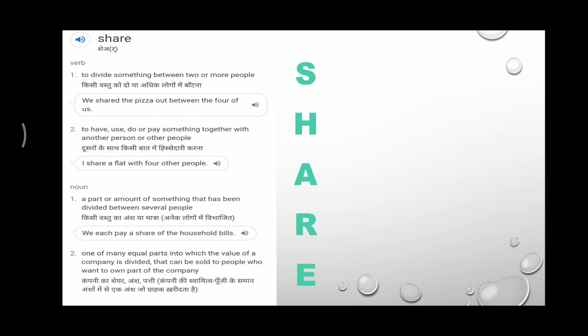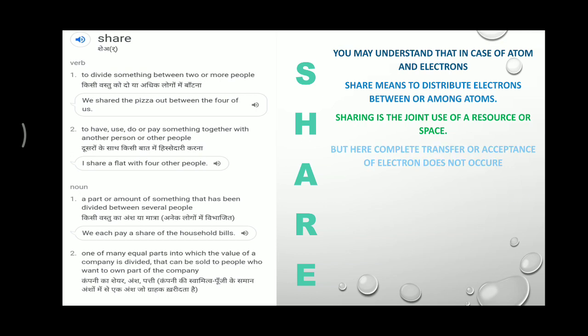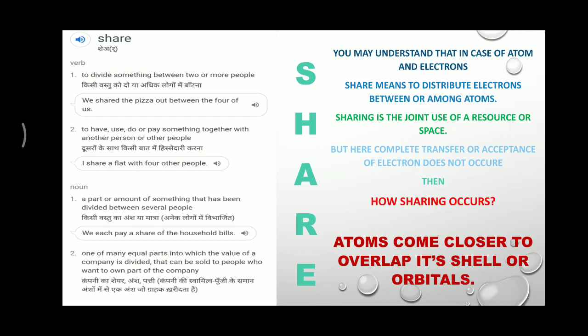After understanding the concept of sharing, that sharing is just a distribution of electrons between or among atoms, or you may say the joint use of a resource or space. In the case of atoms, as a precise definition, we may say that atoms come closer to overlap their shells or orbitals. At your level, you may say shell, but it is more precisely orbitals.